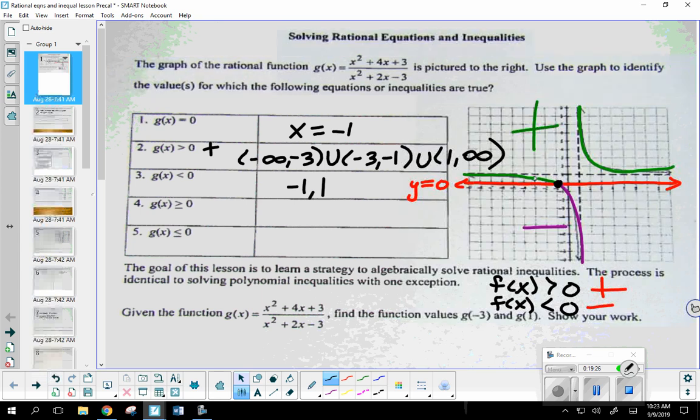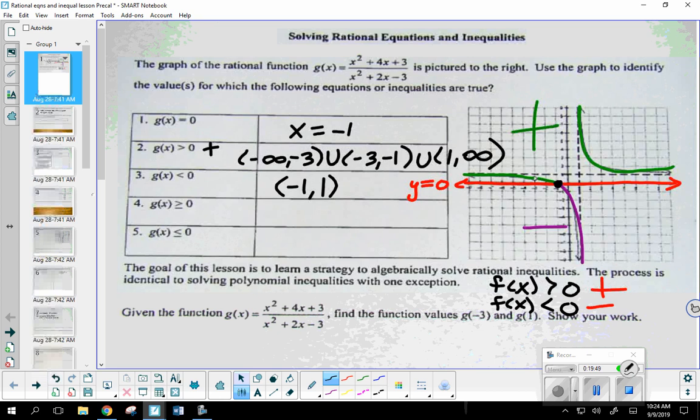Now, we won't include the 1 because it is a vertical asymptote. Again, what about that -1? What do you think? Parentheses or bracket? Parentheses, because it wants less than. It's not equal to. Now, if it was equal to 0, we'd go ahead and put the bracket.